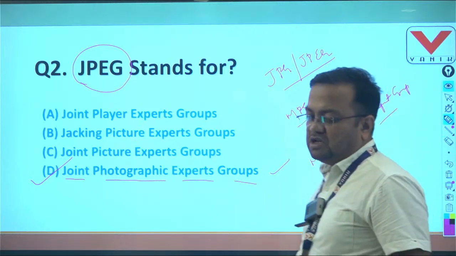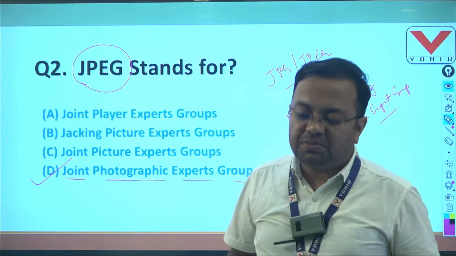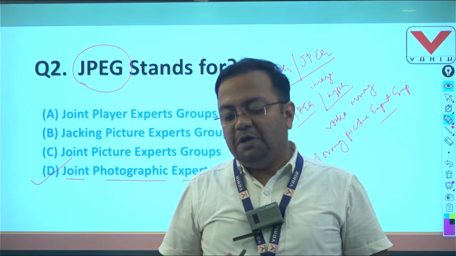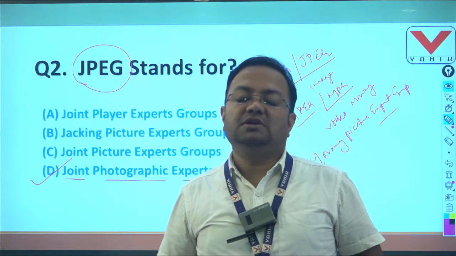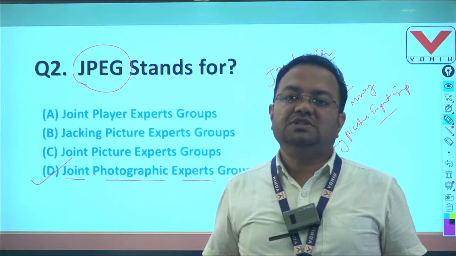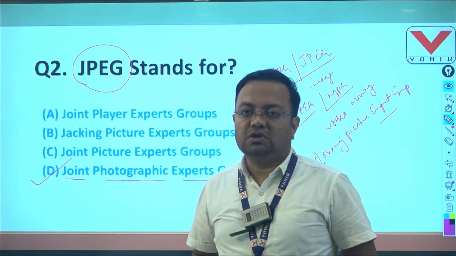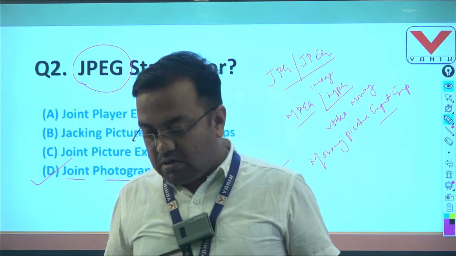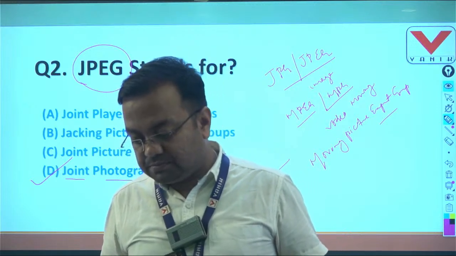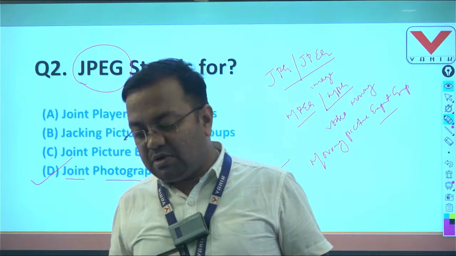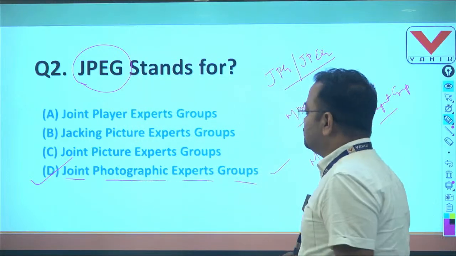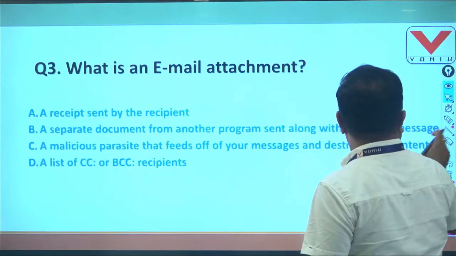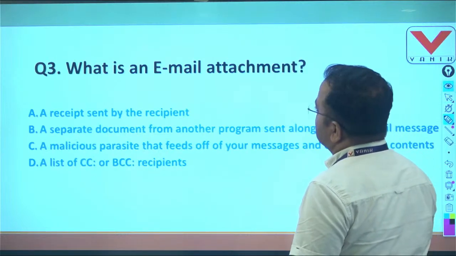So students, never be confused about JPG and MPG. JPG is an image file, MPG is a moving file. MPG stands for Moving Picture, here P for picture, but in JPG, Joint Photographic, P for photographic. So students, clear? Okay. Balkishan, clear about question number 2? Then let's go to question number 3.